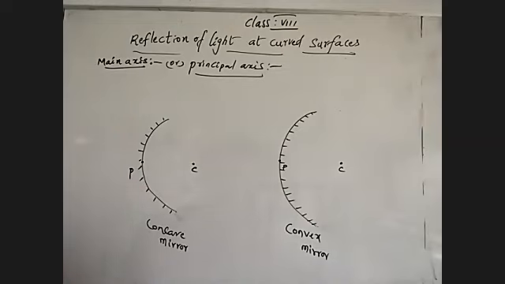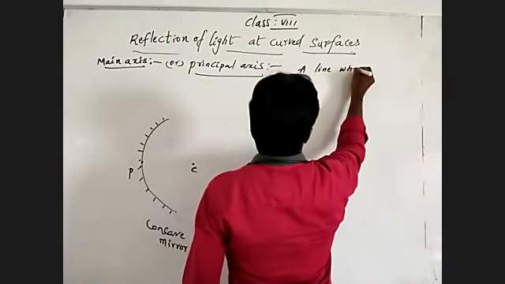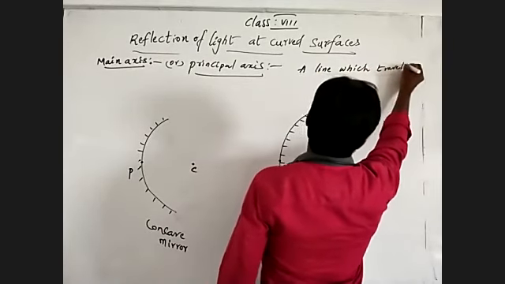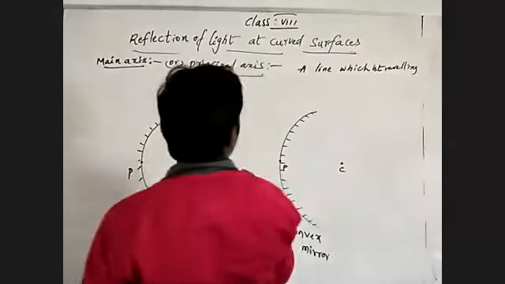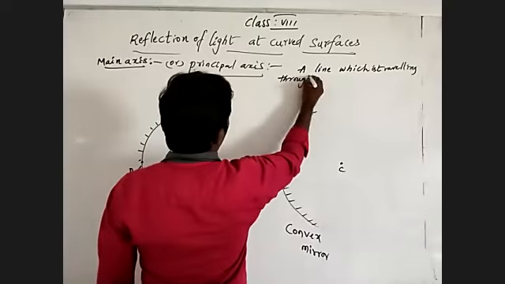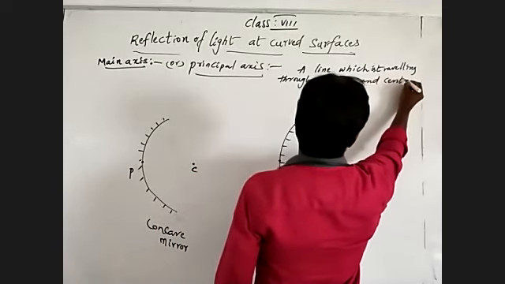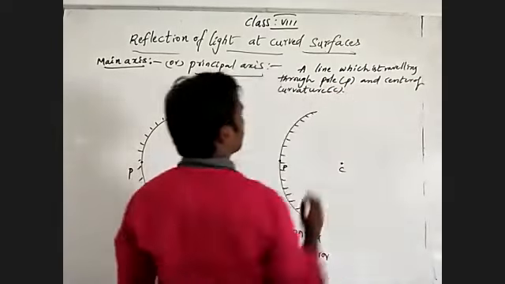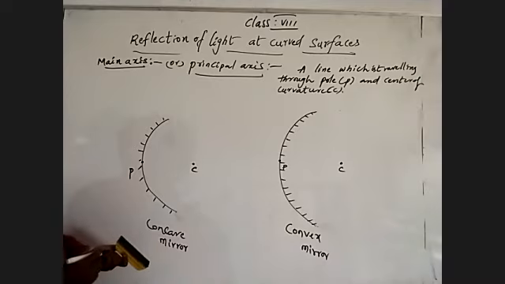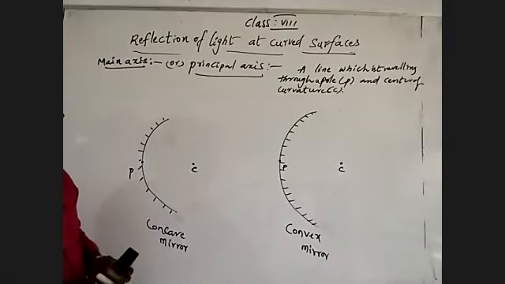A line which is traveling through the pole and the center of curvature is nothing but the main axis, or otherwise the principal axis.